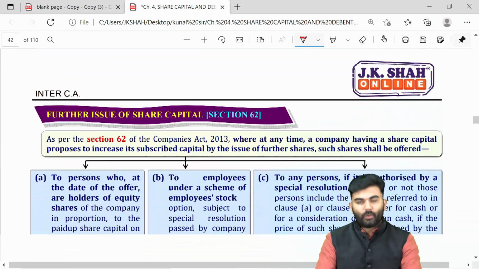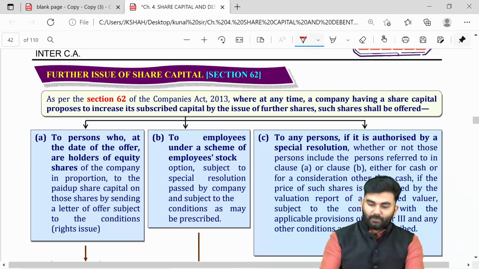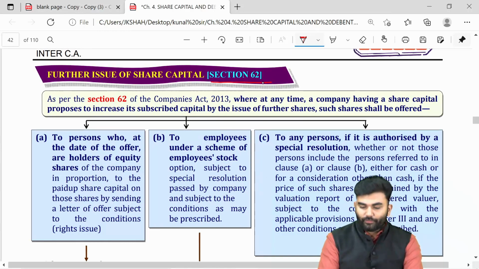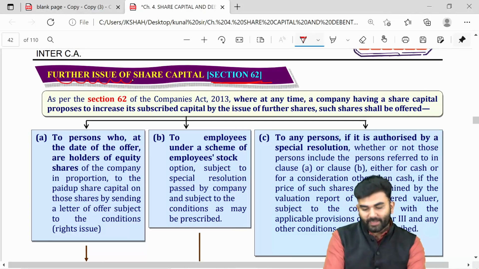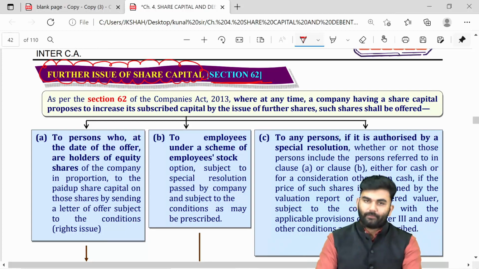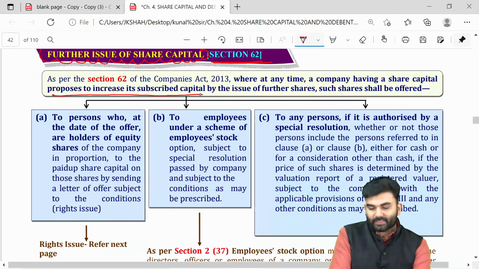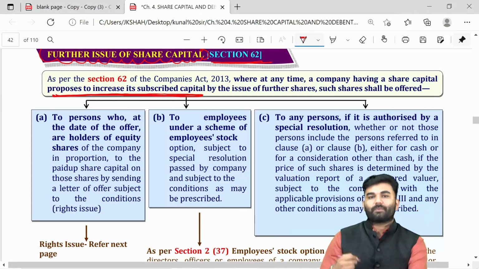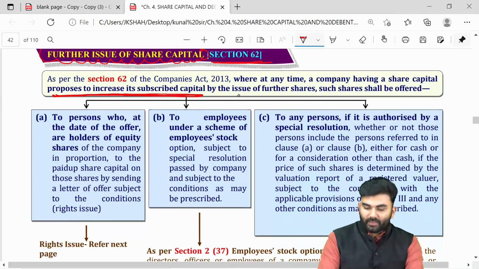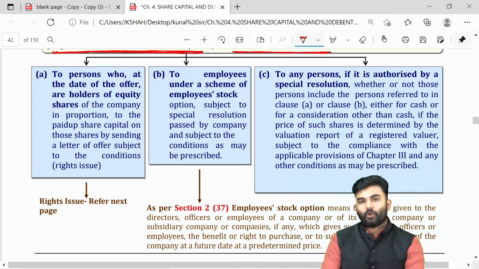Let us move ahead to the next provision, that is section 62. Section 62 deals with further issue of share capital. Whenever the company proposes to increase its subscribed capital by further issuing more shares, then the company has got three options.